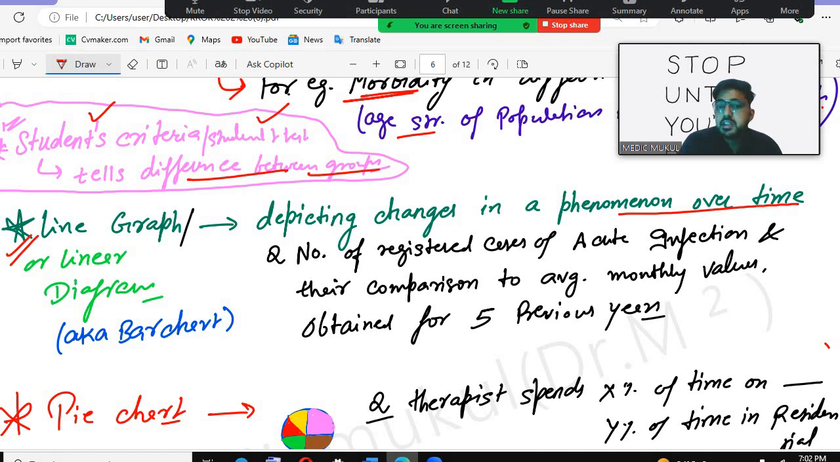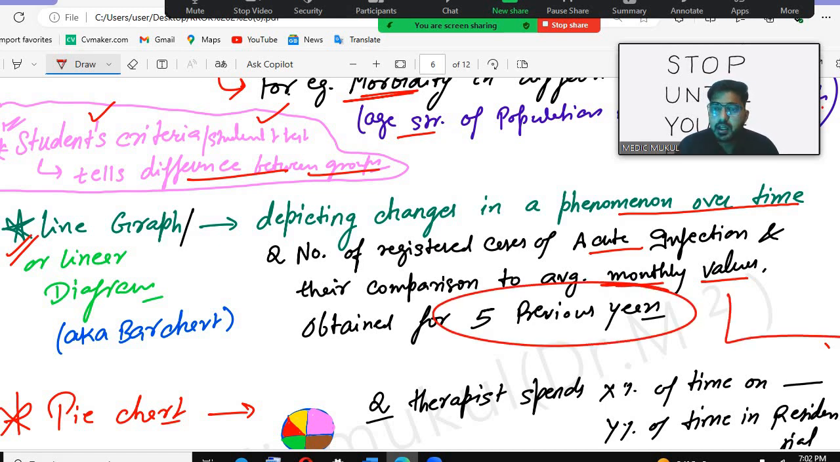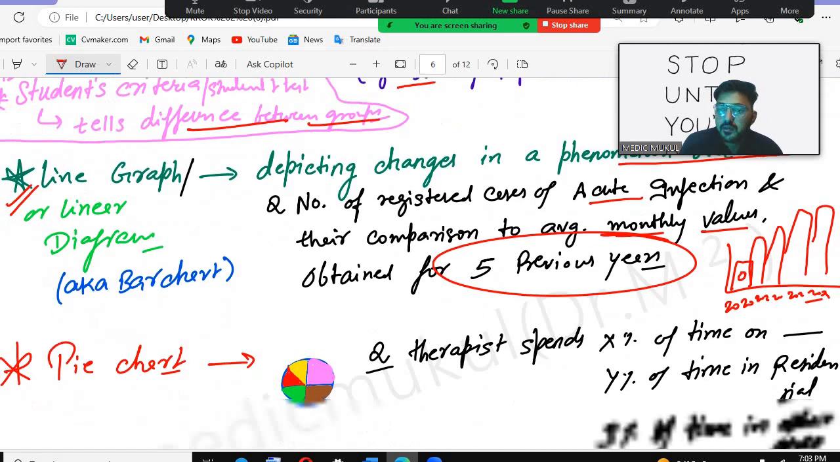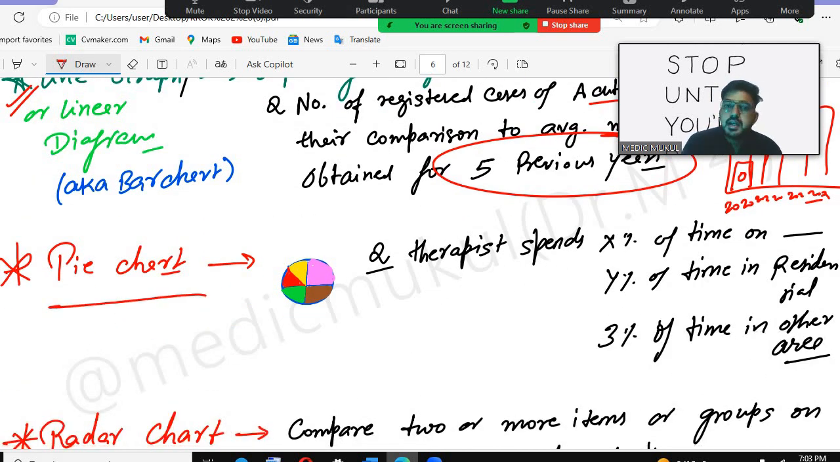For example, the number of registered cases of acute infection and their comparison to the average monthly value obtained for the 5 previous years. For example, this is a bar chart like this, with 2020, then 2021, 2022, 2023, 2024. So this is the line graph or the bar chart. We have the line chart like this also. We have to measure whether it is increasing or decreasing, and figure that out based on the values given.